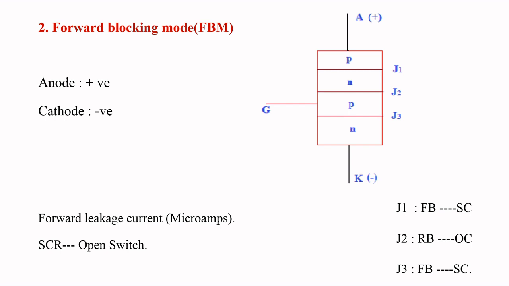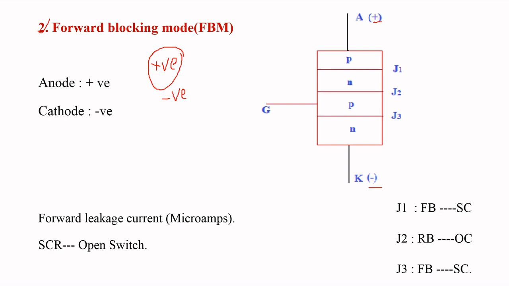Coming to the second operating mode, that is forward blocking mode. In this mode, we are going to apply a positive voltage between anode and cathode. In the previous case, we applied a negative voltage between anode and cathode. But in this case, we apply a positive voltage, that is, the anode is positive and the cathode is negative.